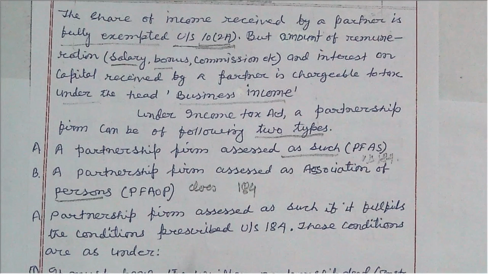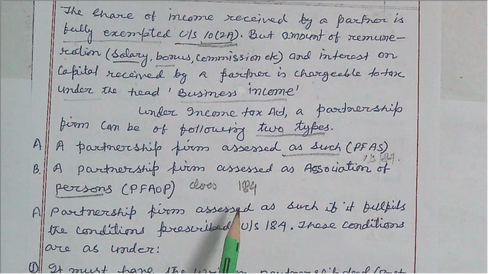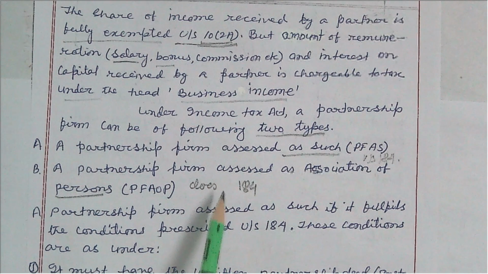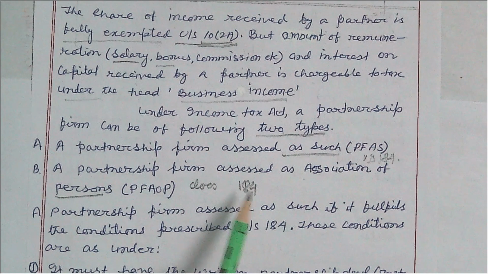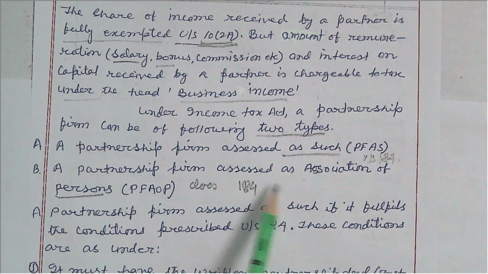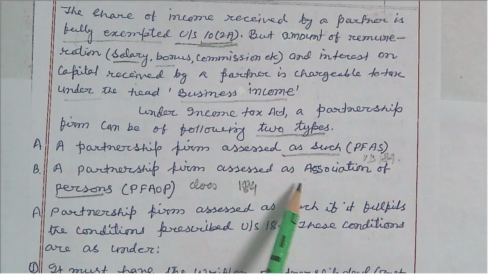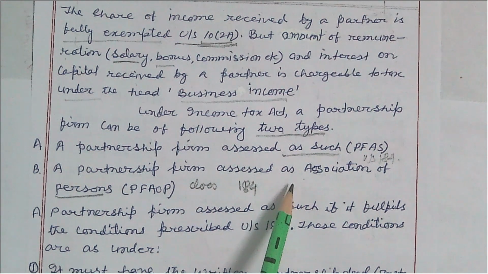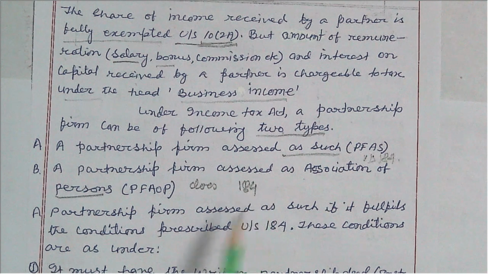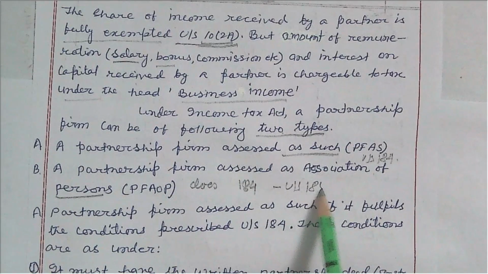So these are the two types of partnership firm from the assessment point of view: firms fulfilling the conditions prescribed by section 184, and if the firm does not fulfill them, it will be assessable under section 185.